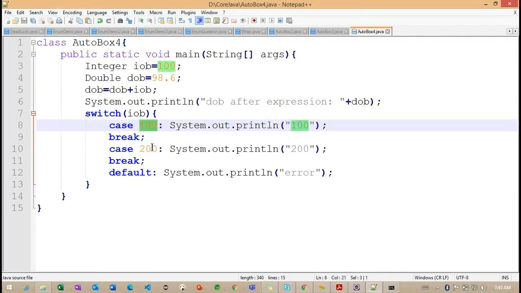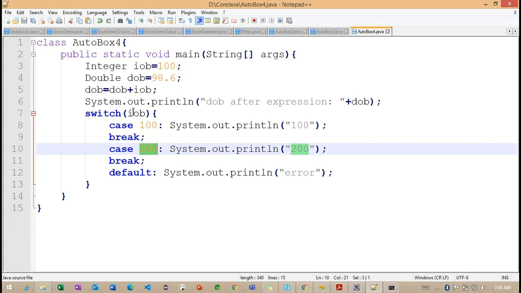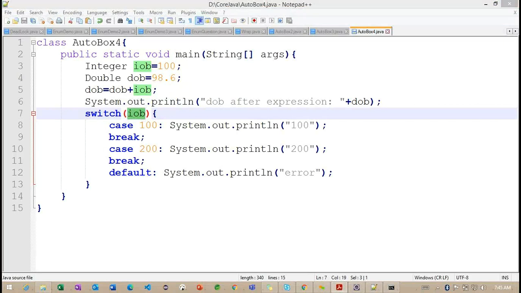Getting the point. And here we are trying to work with primitive type values, so directly we are working with the values here. But basically it is a reference. What happens internally? It will automatically unbox the value. It's going to unbox the wrapper class object into the primitive type, and later it will check for the cases here. So we need to understand this regarding the integer wrapper class as well as the double wrapper class.